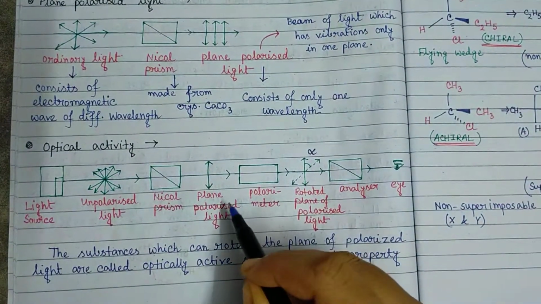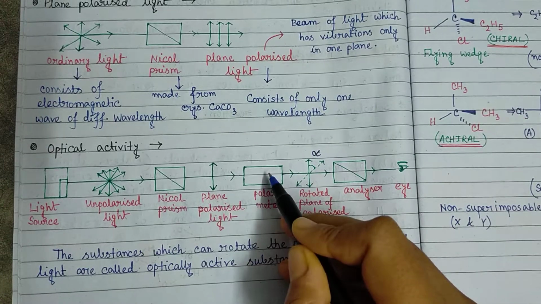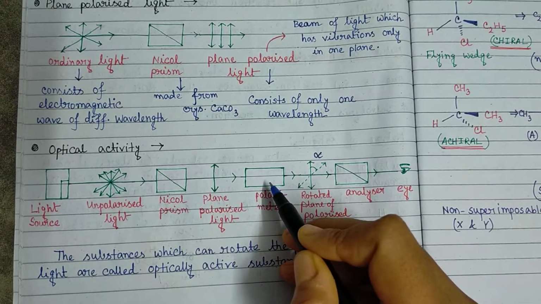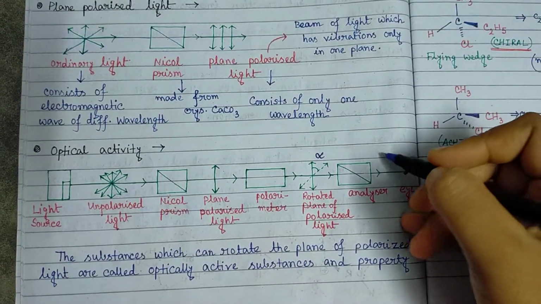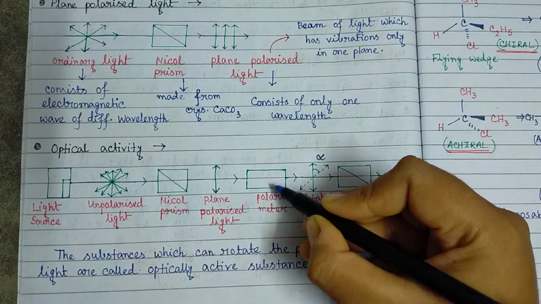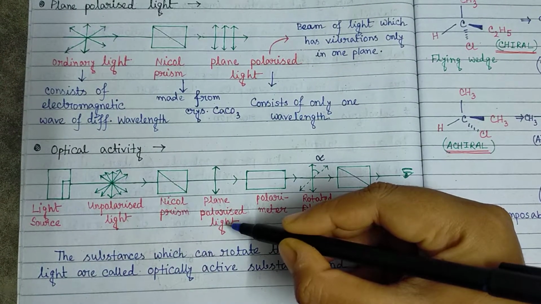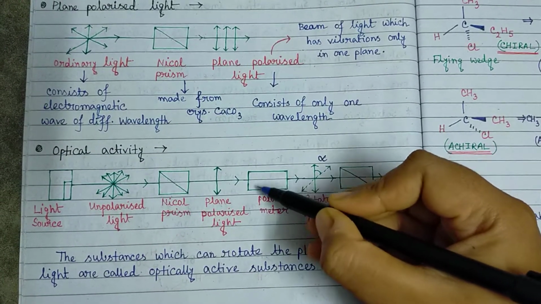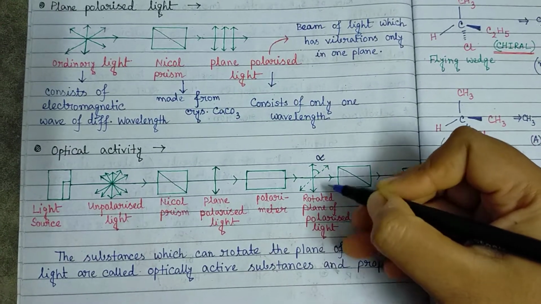So if this plane polarized light is now passing into a polarimeter, which is the instrument which gives us the knowledge or idea about the optical activity of an organic compound, then we can see that due to the absorption of this plane polarized light by the compound which is kept inside this polarimeter instrument, the rotation of the plane